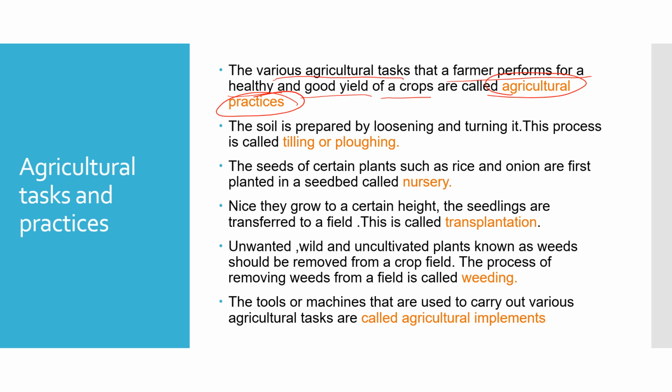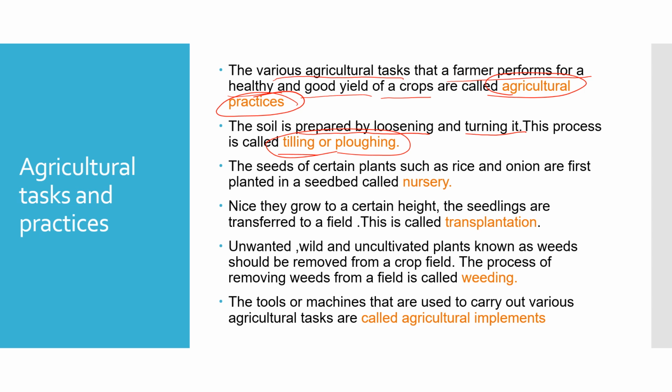First, the soil needs to be prepared. The preparation of the soil by loosening and turning it is called tilling or ploughing. You should prepare the soil before sowing seeds. Agricultural practices include sowing of seeds, then irrigation, then harvesting, and then storage of food. These procedures are done in a stepwise pattern. First is the loosening and turning of the soil, which is called tilling or ploughing.